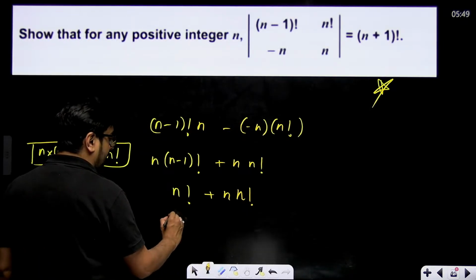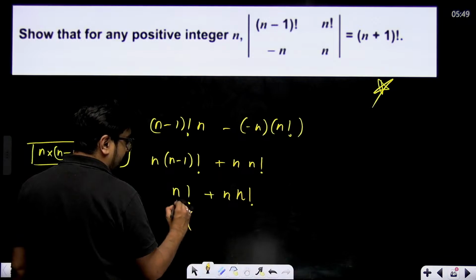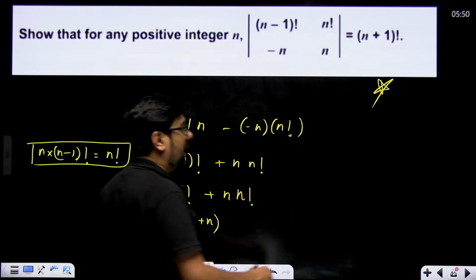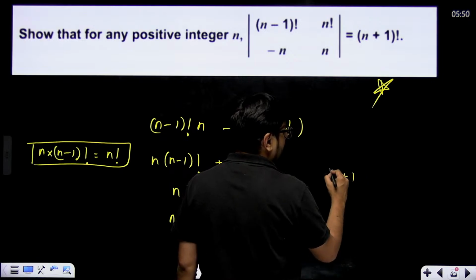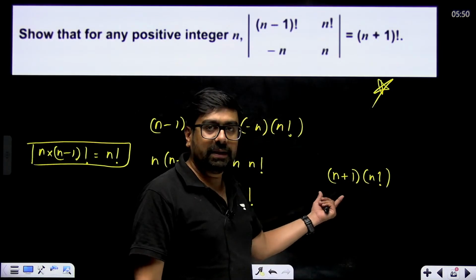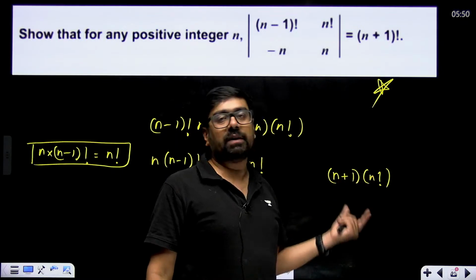Now n factorial, if I take common, what will I get? 1 plus n. Now what do I have? n plus 1 multiplied with n factorial. Now what will this be? This will be n plus 1 factorial.